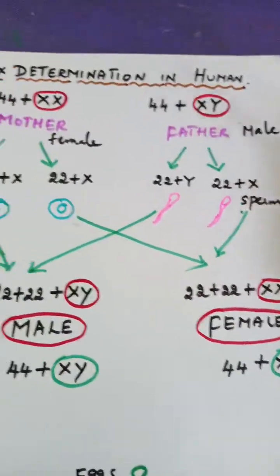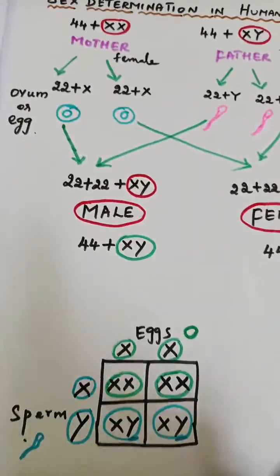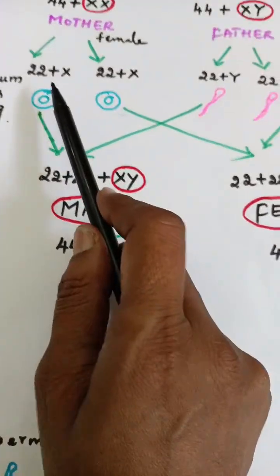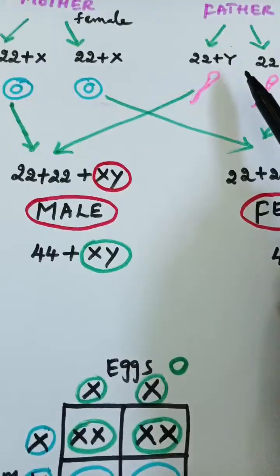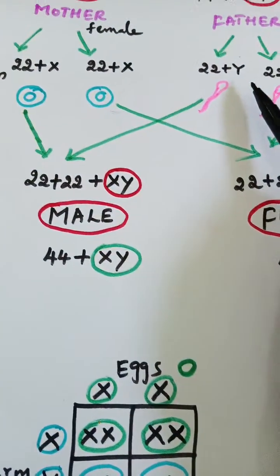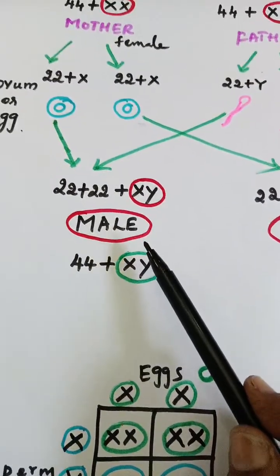Now let's see what will happen. So this 22 plus X, when it combines with 22 plus Y, it will be a boy, that is male.